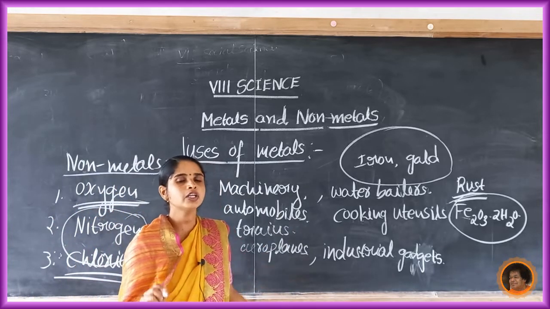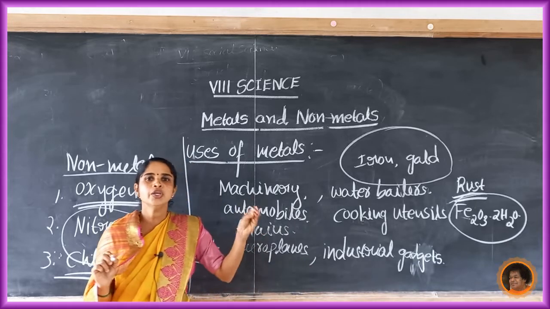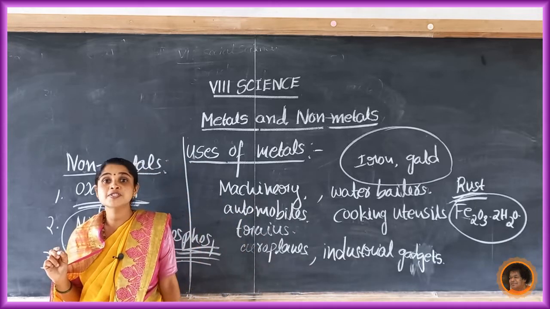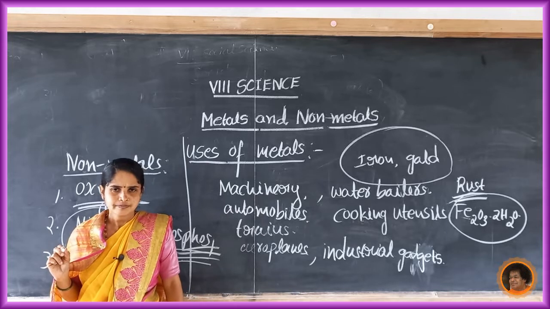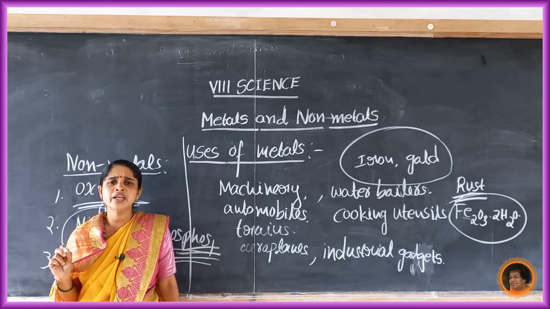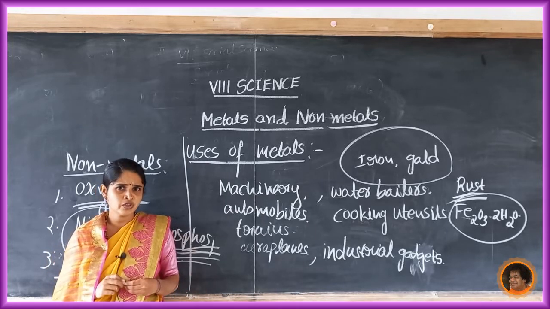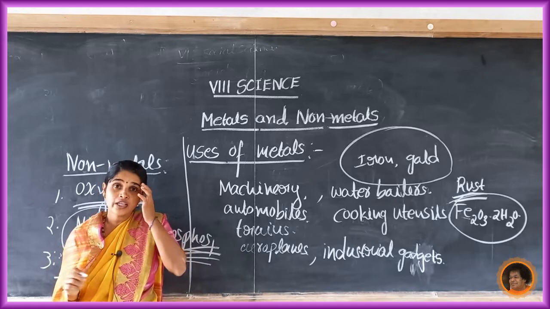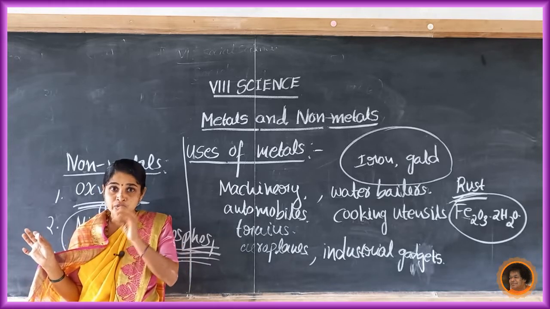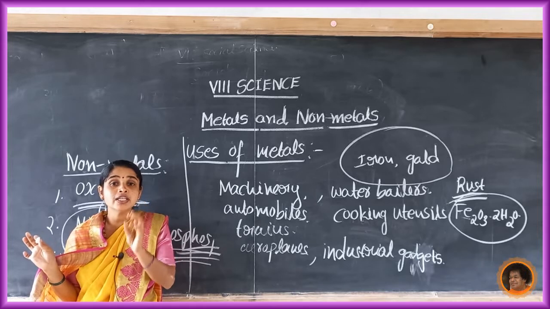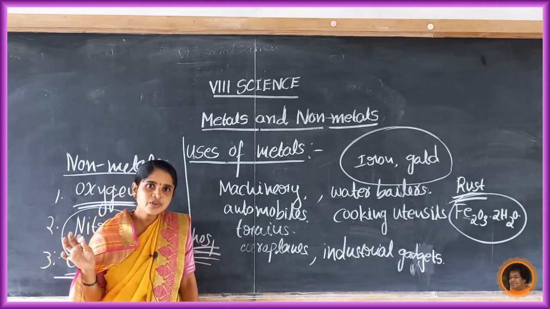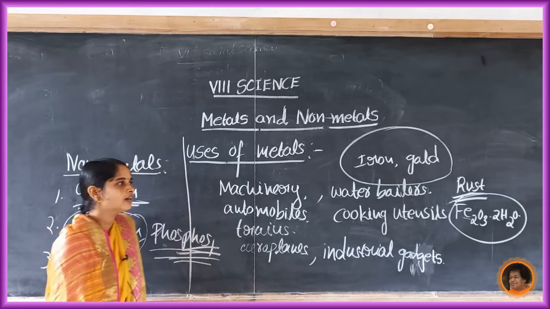And in the water purification process, we use one chemical substance. Which chemical substance is used in water purification or in the cleaning of tanks? It is a white colour powder called bleaching powder.